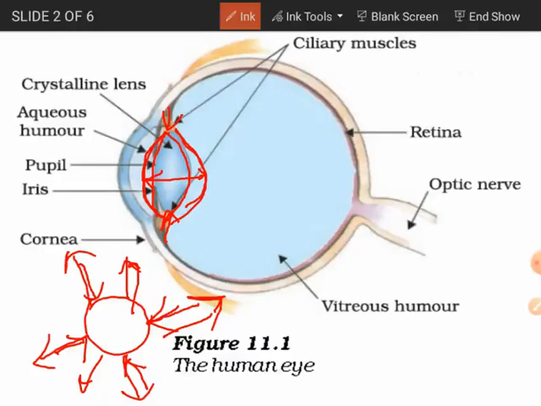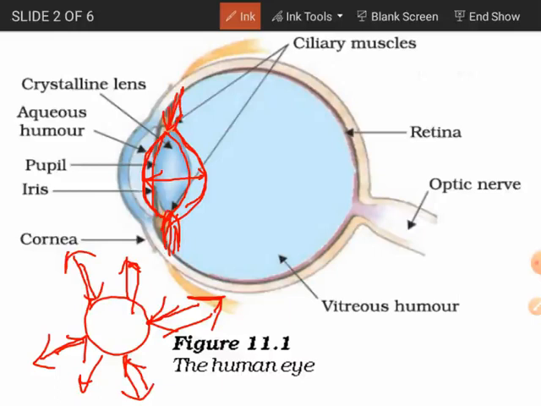Got it? So the zooming in and out part, in the case of our eye lens, is done with the help of these ciliary muscles. If we human beings become old and our muscles are weak, then naturally the ciliary muscles will also become weak, and at that old age we can't see objects which are very far away as well as those very near to us. That will be discussed in defects of vision of the eye, which we will discuss in today's video.